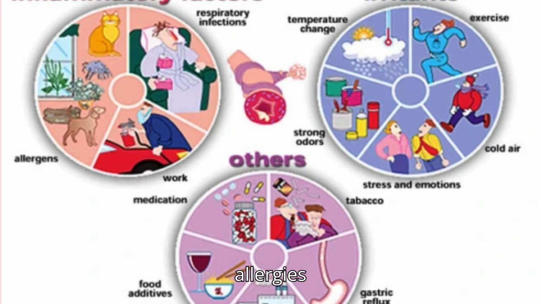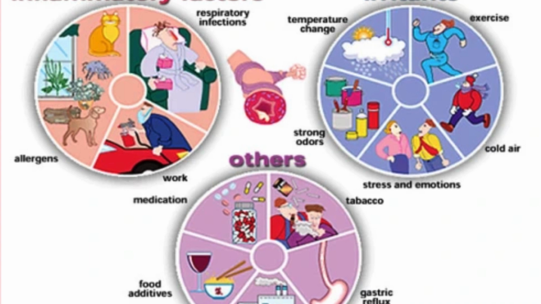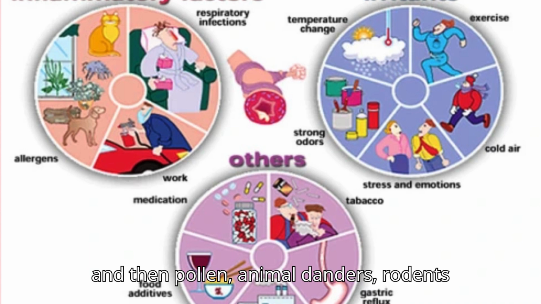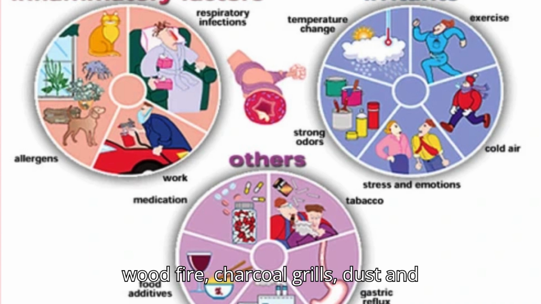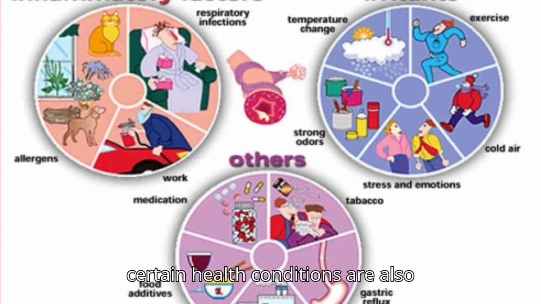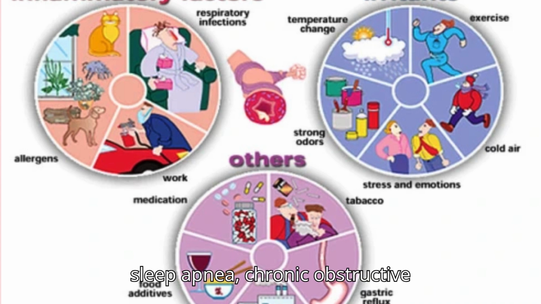Coming to the various types of triggers, here I'm giving some examples of the triggering factors of asthma. Allergens such as dust mites, cockroaches, pollen, animal danders, and rodents, and irritants in the air such as smoke from cigarettes and other tobacco, wood fire, charcoal grills, dust and particles in the air, and chemicals. Certain health conditions also induce asthma, such as obstructive sleep apnea, chronic obstructive pulmonary disease, GERD, obesity, and pregnancy. There are certain medications that can also trigger asthma: aspirin, NSAIDs, and beta blockers.